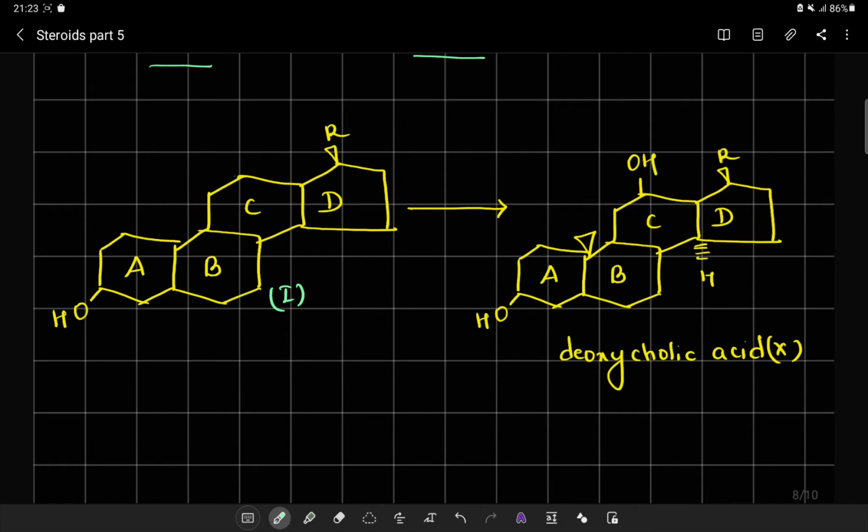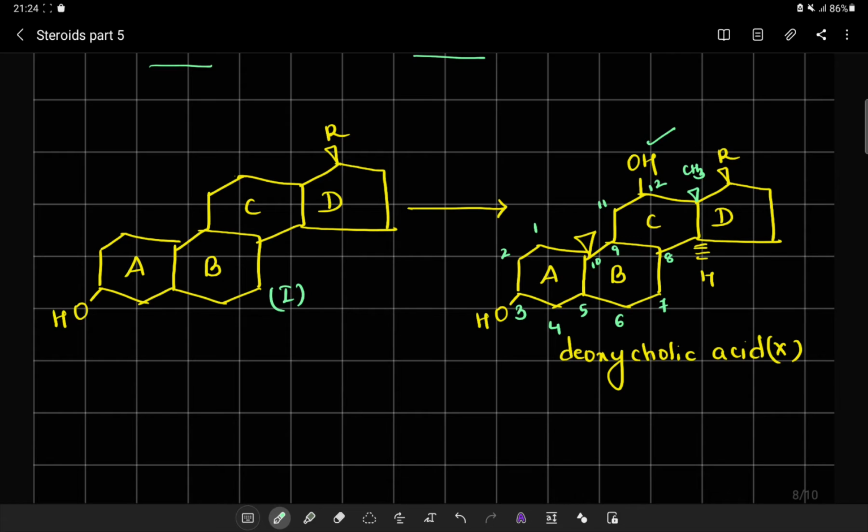In this particular system also, compound number 1, which is a cholesterol system, through which there will be a synthesis of deoxycholic acid. Deoxycholic acid is nothing but position number 1, 2, 3, 4, 5, 6, 7, 8, 9, 10, 11, 12. At the 12th position, there is an introduction of OH. Rest all systems will remain the same with the CH3 at position number 18 and 19.